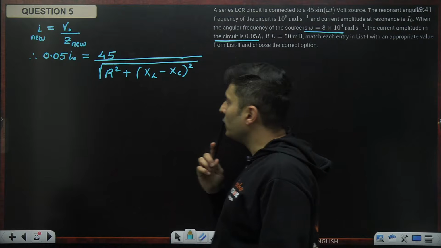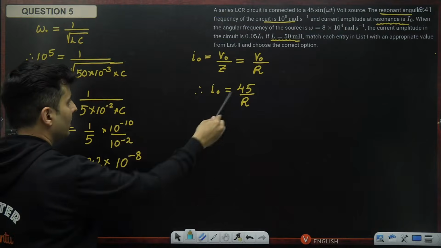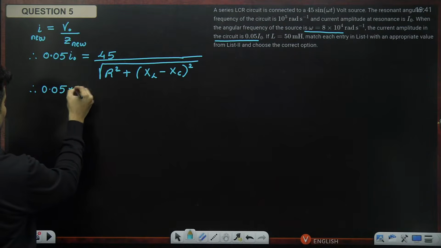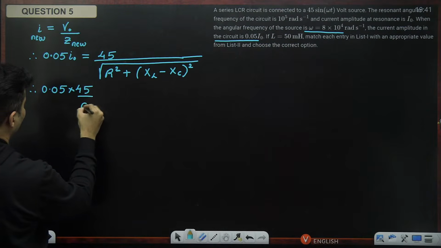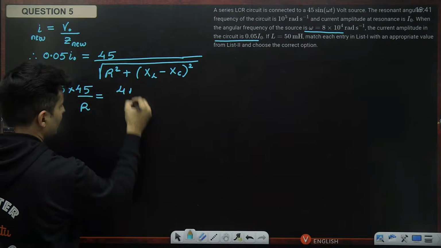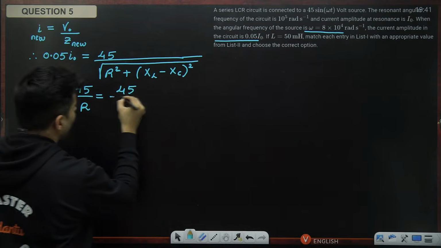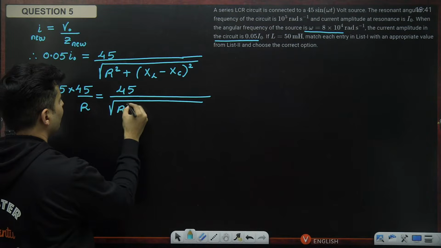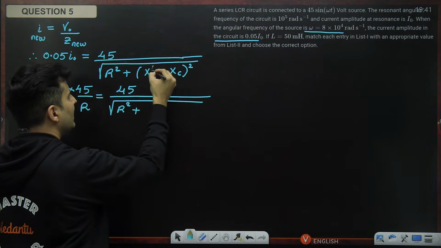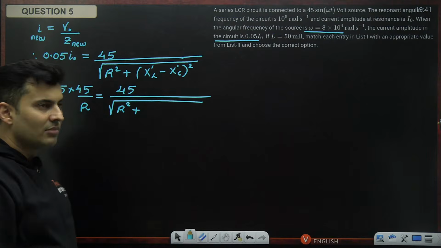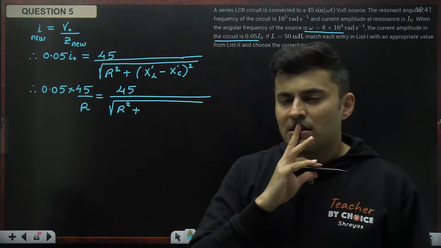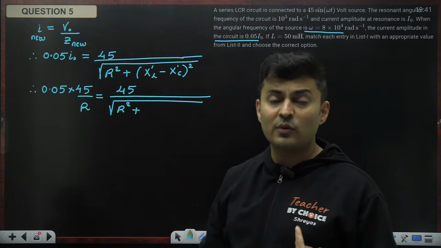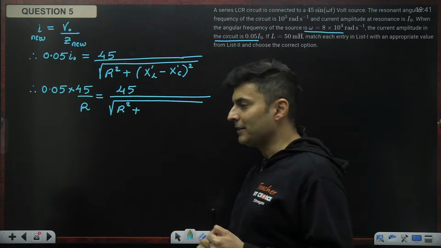Now, what do I do? I naught value, I think I know. I naught is 45 by R. So I will just put 0.05 multiplied by 45 divided by R. At least I know in the next step 45 will get cancelled, but I'm still unhappy because I do not know what is XL and XC. Oh, but wait a minute. These are new X's and reactances, I can say. I have an idea. How about thinking how will reactances change with angular frequency? Maybe that will give me the idea.